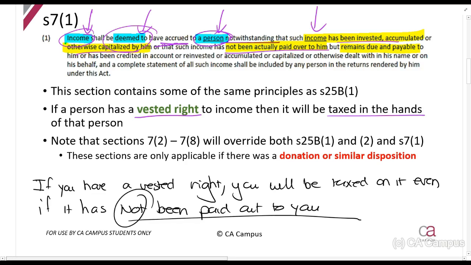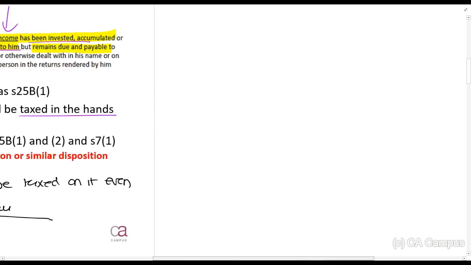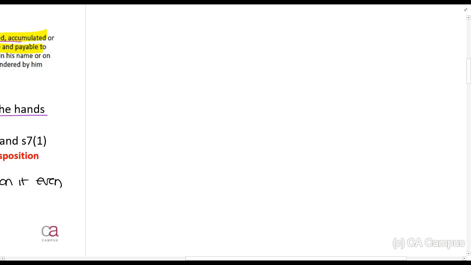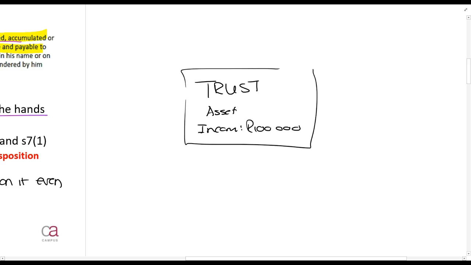So I'm going to just explain to you why we often see this with a trust question. So there's a trust and it has an asset that has income of 100,000 rands each year. The trust deed says here's a beneficiary.